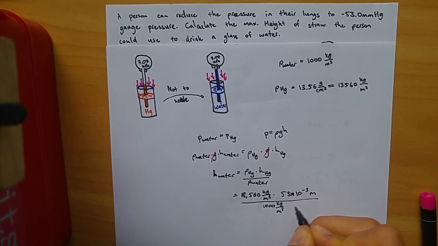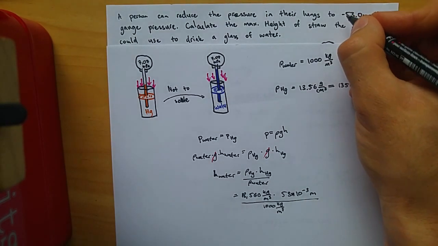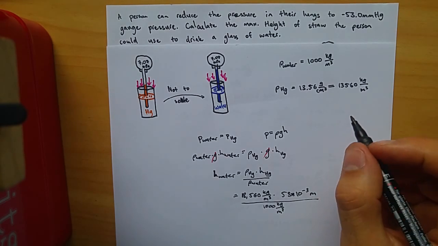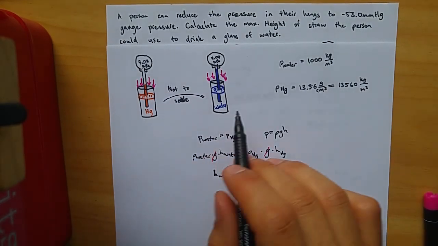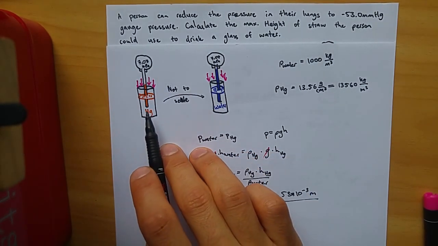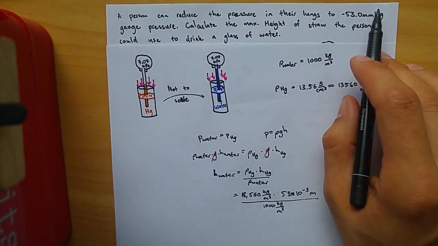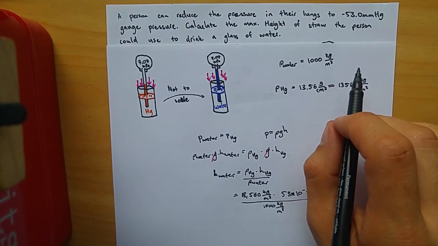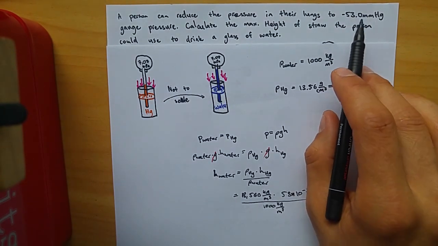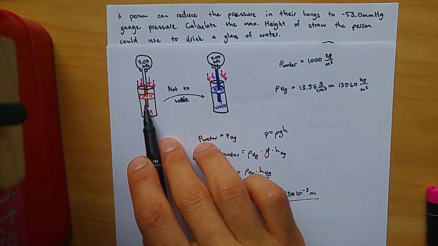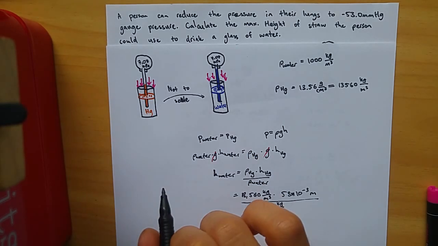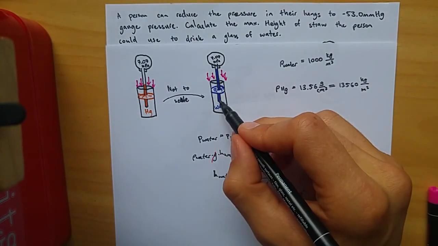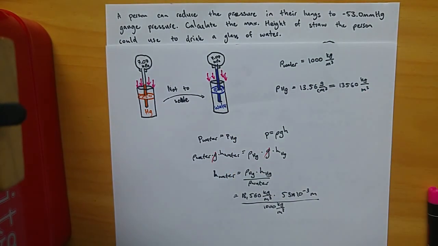Now, you might be thinking, hey, where did that minus go? I didn't bring it in here. Well, the reason I didn't bring it in is because of the way I've set up my pictures. In this picture, we're reducing the lung pressure to negative 53 millimeters of mercury. But as we do that, that means that the mercury itself will rise up by 53 millimeters. And that's what we're wanting. We're wanting the height of the straw. So that's why I've removed the negative.